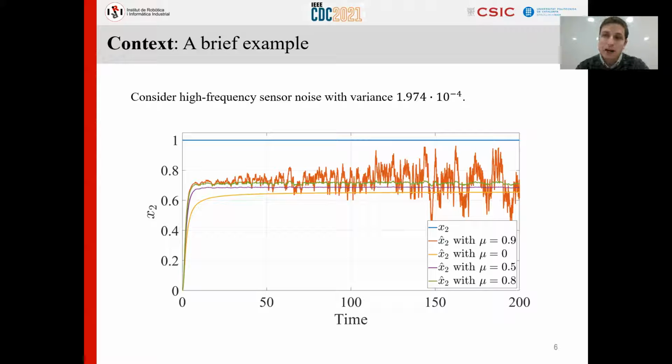Why? Because you are combining two issues. First, by increasing mu, you're increasing the gain of the observer. And it is well known that increasing the gain increases the noise sensitivity of the algorithm. And second, the Kalman filter is implicitly solving an ill-posed inverse problem. So you will have numerical problems with that. By combining the two issues, you get that the state estimation is practically useless. So this work tries to propose an alternative route that can be implemented in these weakly observable scenarios.